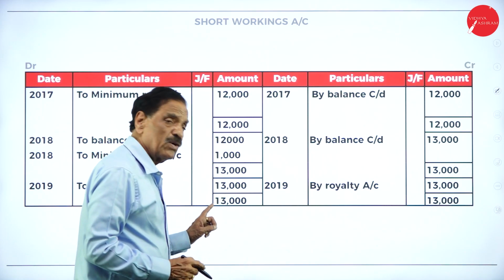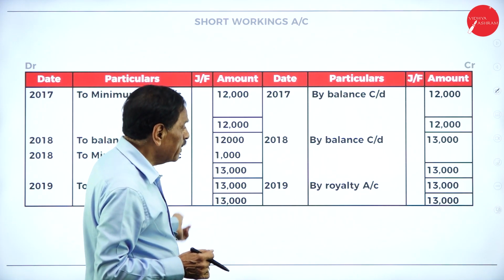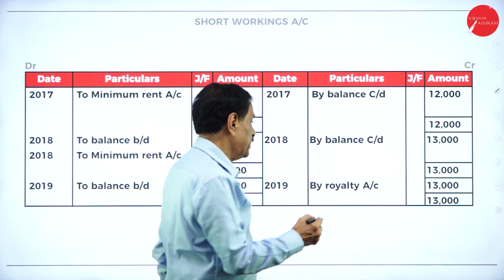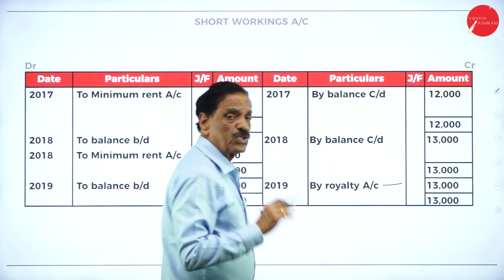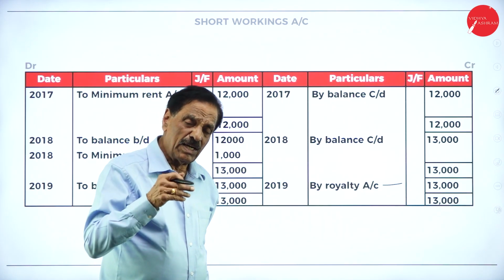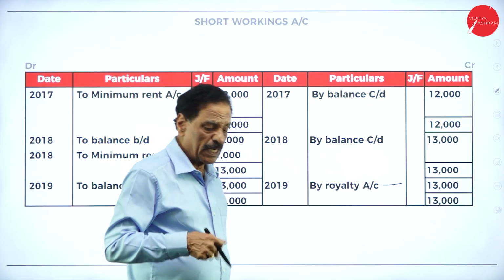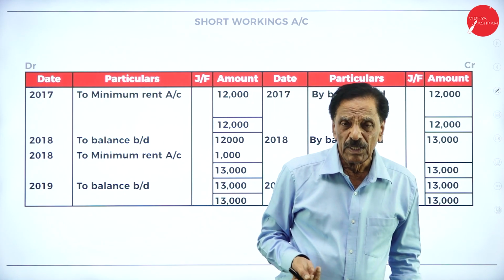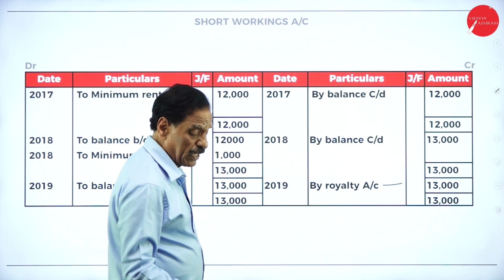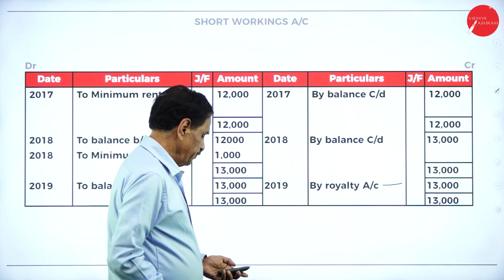Last year, 13,000. Your royalty is more. We recover from the royalty how much money? 13,000. So shortage is only recovered when the royalty is more than the minimum rent. Here in the first year minimum rent is more. Second year also minimum rent is more. Third year royalty is more. So we recover.